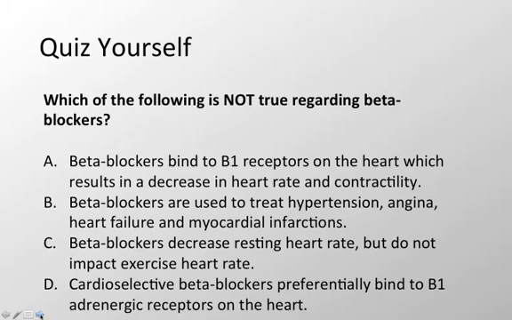Cardioselective beta blockers preferentially bind to beta-1 adrenergic receptors on the heart. The untrue statement is that beta blockers do not impact exercise heart rate. Beta blockers impact both resting and exercise heart rate. It's unlikely you will increase exercise heart rate in an individual on beta blockers above 120 to 130 BPM.